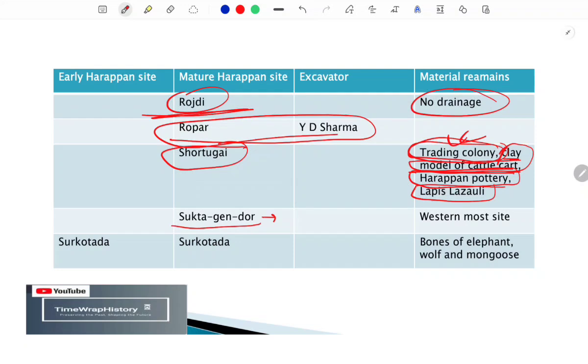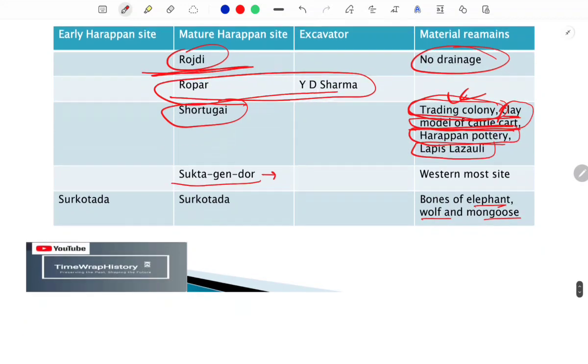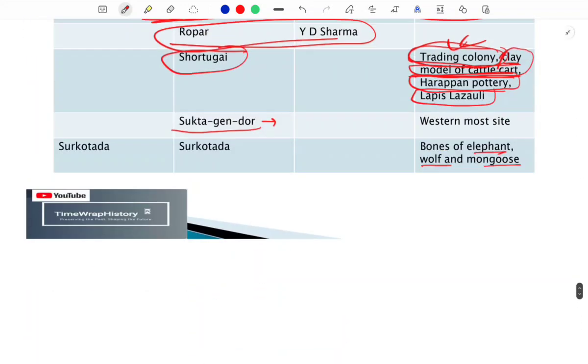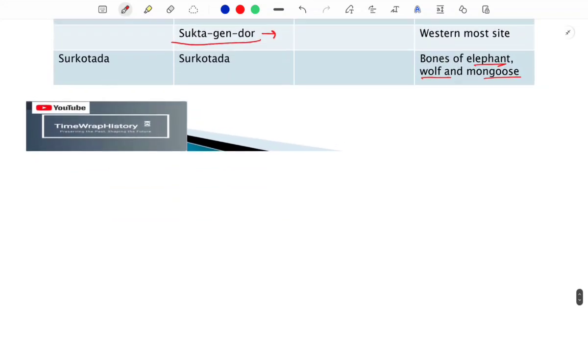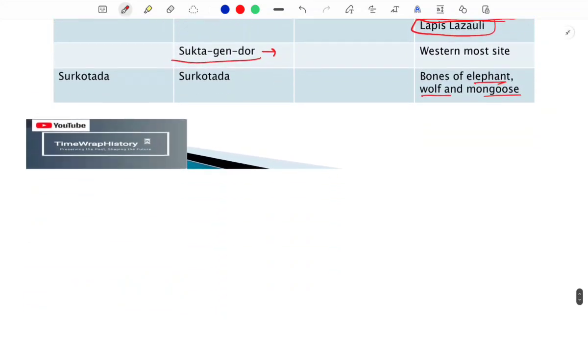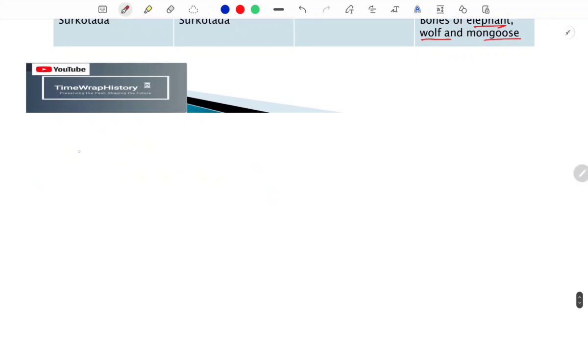Sutkagan Dor was actually the westernmost site of the Harappan civilization. It is somewhere in Pakistan, and apart from that, Surkotada is where we find the bones of elephant, wolf, mongoose. So these sites were important for us to discuss, and you might be wondering why I have not covered the Chalcolithic sites. I'm not going to discuss it like that, but I'll just complete it with the Chalcolithic sites here.